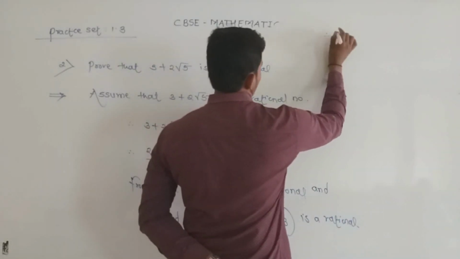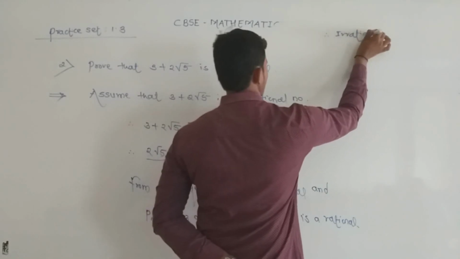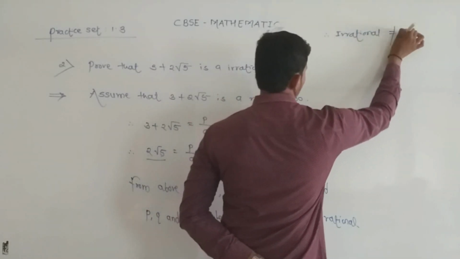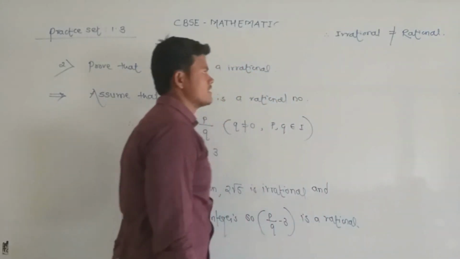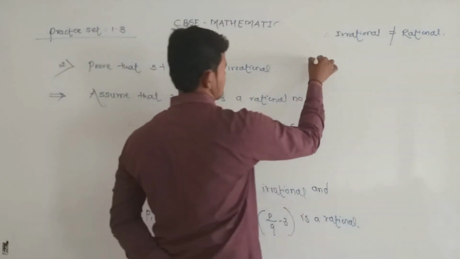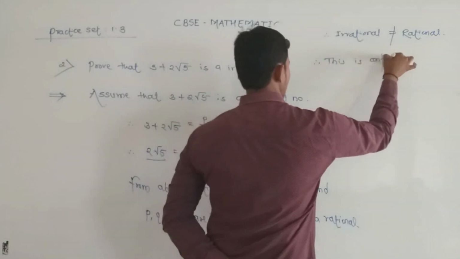Therefore, an irrational number is not equal to a rational number. So this is contradictory.